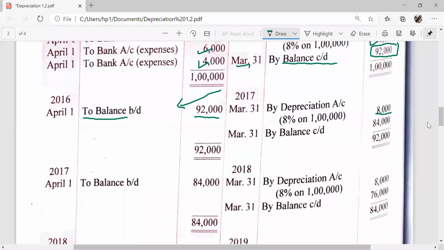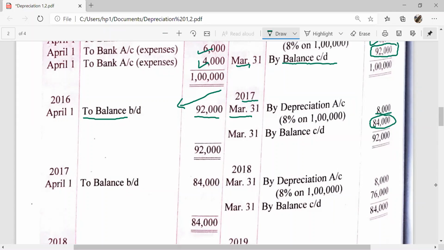April 1st to balance brought down 92,000 and depreciation 8,000. We will charge it at the same rate every year. 2017 at the end of the year March 31st, 1 lakh into 8% or 8,000. Now the balance is total of debit 92,000 and credit 8,000 and balancing figure is 92,000 minus 8,000, that is 84,000.